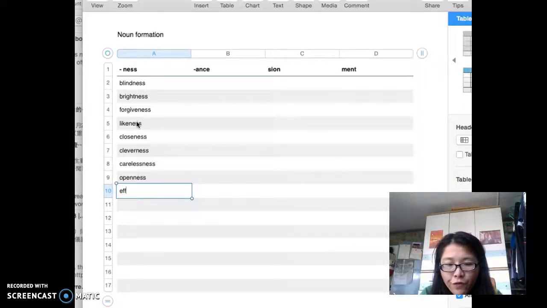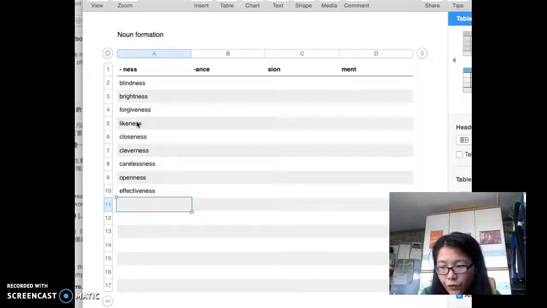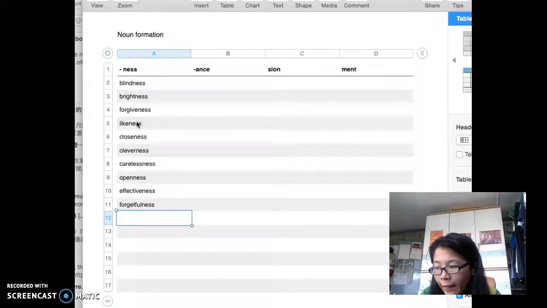Or effectiveness comes from the adjective effective. Or another one, forgetfulness. It comes from the adjective forgetful, and then neatness comes from the adjective neat. So they mostly come from adjectives.